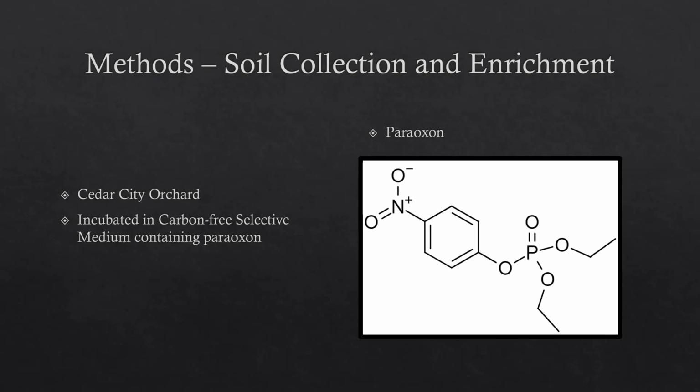The purpose of the peroxone can be seen from its chemical structure. Peroxone is an organophosphorus molecule that resembles the structure of most nerve agents and pesticides. By providing this as the only carbon source, I hope to isolate only bacteria that could degrade peroxone and therefore chemical nerve agents as well. I incubated that initial tube for 1 week and then performed two more inoculation incubations into carbon-free selective medium containing peroxone in hopes to better isolate bacteria that could degrade peroxone.